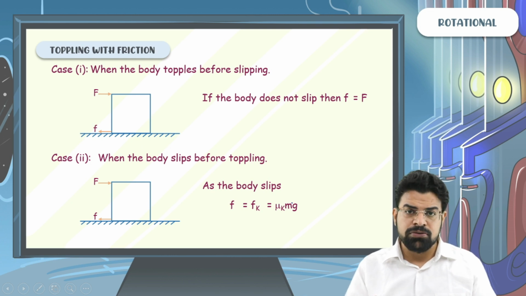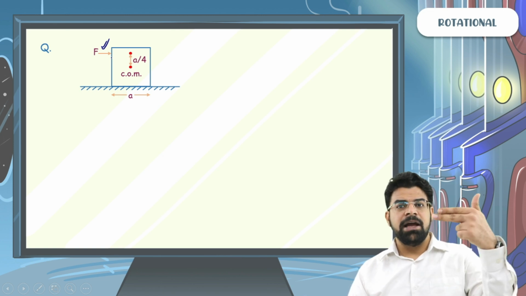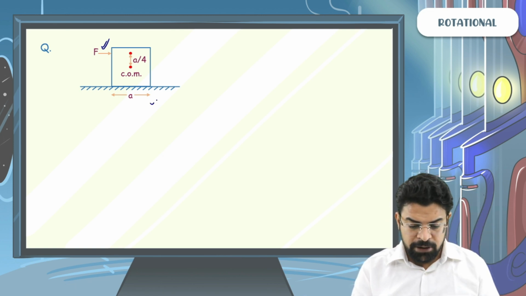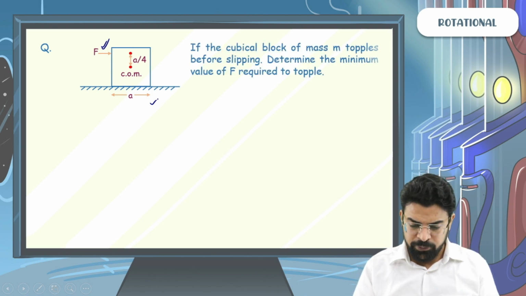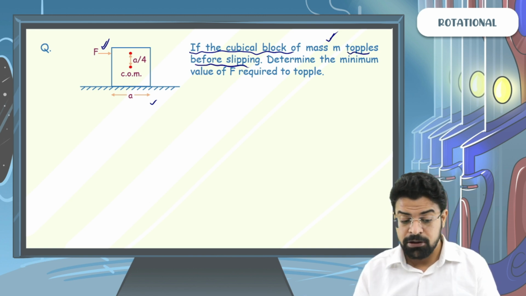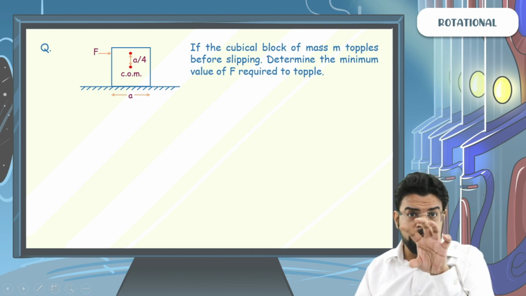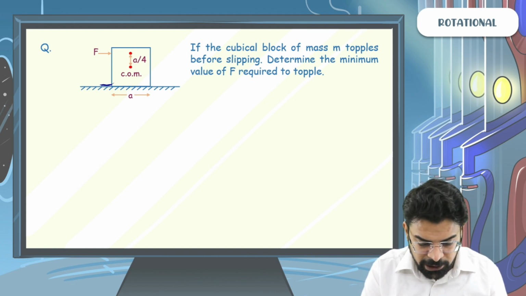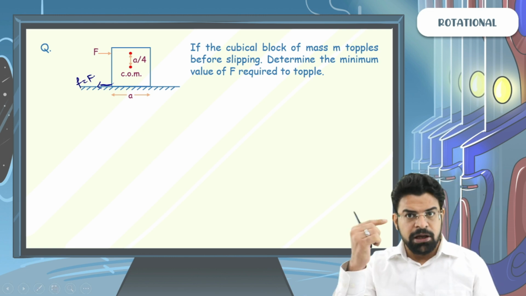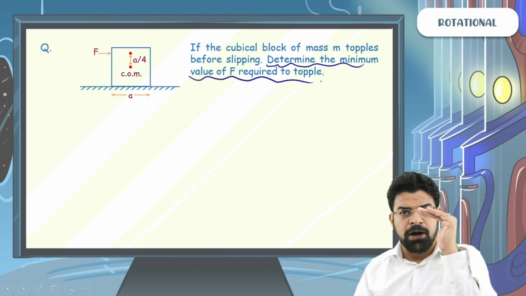So let's do a question on each type to understand them better. The first case: there is an external force acting at a height a by 4 above the center of mass, and we have a cubical block of side length a. If the cubical block of mass m topples before slipping, it means that at the time of toppling it is not at all slipping, so the friction force acting must be equal to F in the opposite direction. Determine the minimum value of F required to topple. What has to be the minimum force required to topple it?